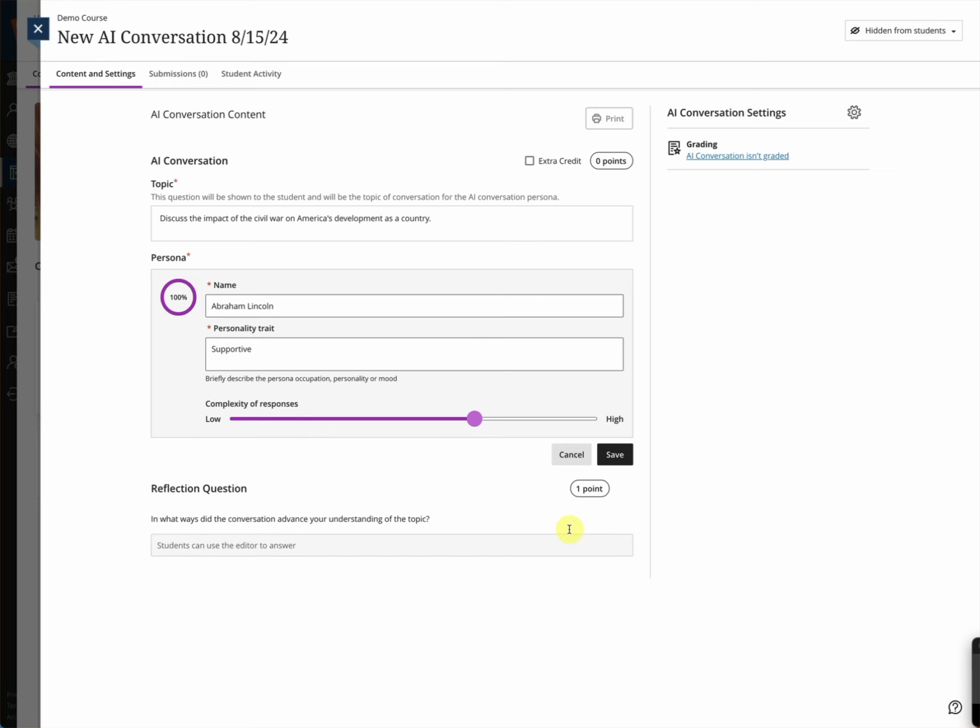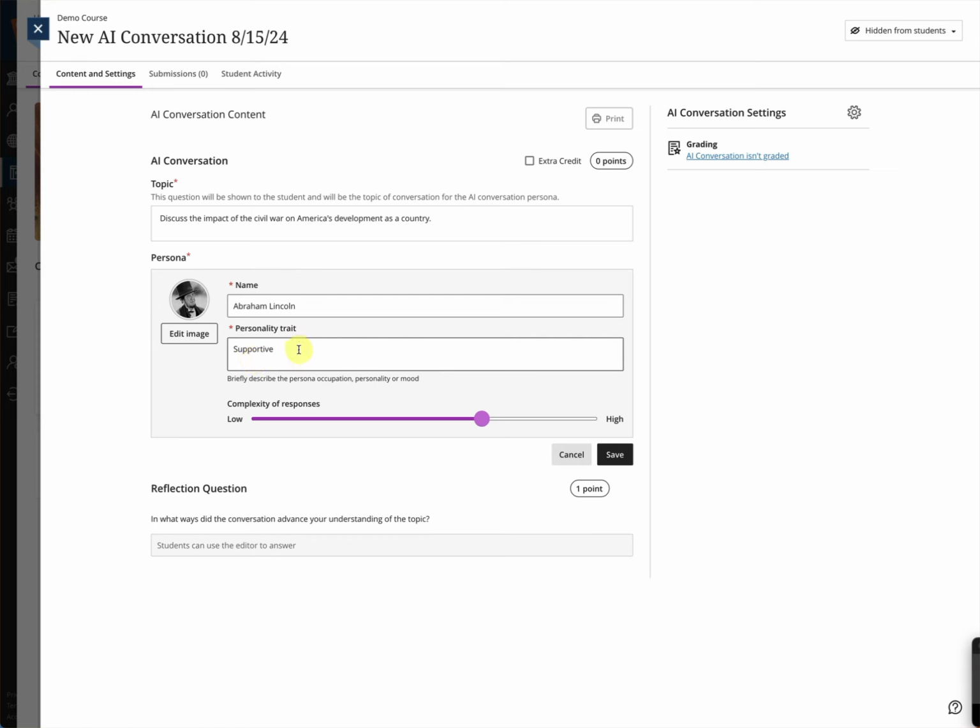So not only do my students get to have a conversation, I can add in an avatar of said person. This could be Socrates, for example. This could be any kind of figure. Maybe they're having a discussion on math with Pythagoras, or that kind of thing. So they can have this kind of discussion.